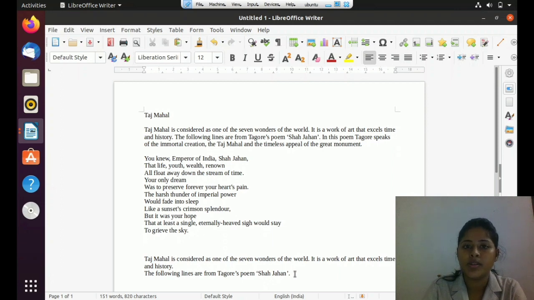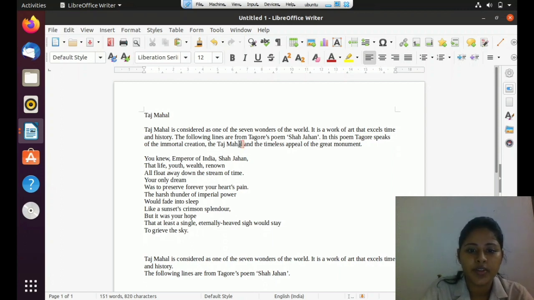And this cursor denotes the position of the text we are typing. We can move the cursor to anywhere in the text. See, now I am moving the cursor to this position after the word Taj Mahal. See, in this manner we can move the cursor anywhere we want and then we can correct the incorrect word.